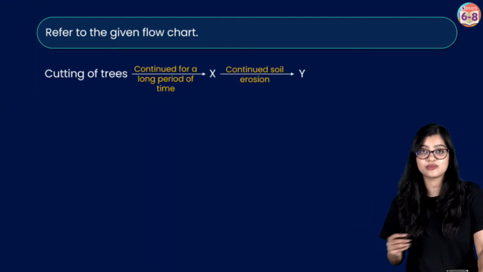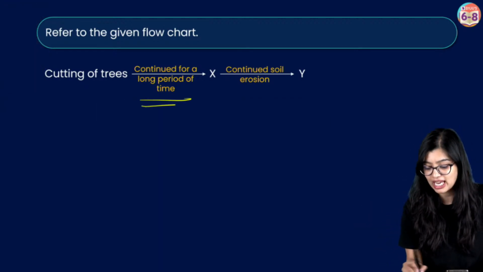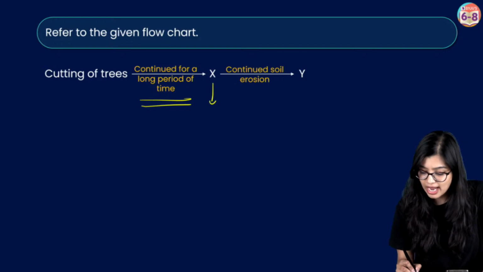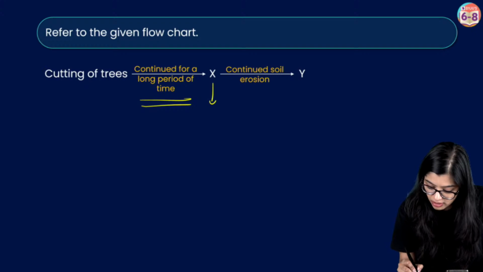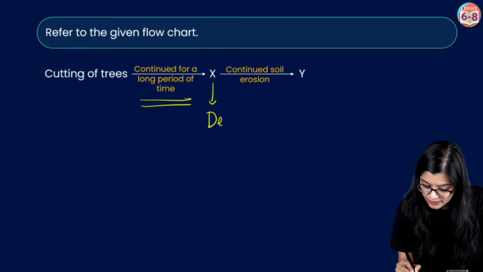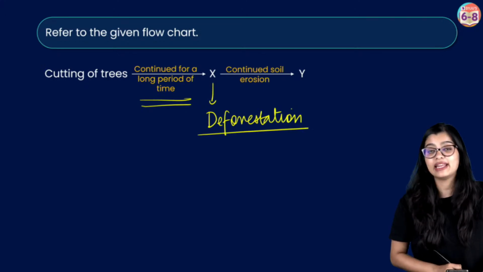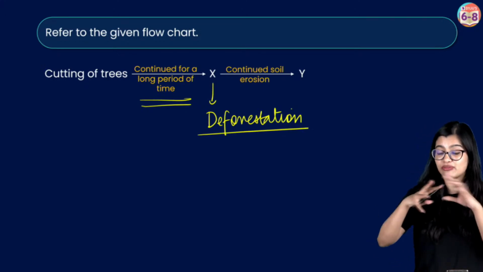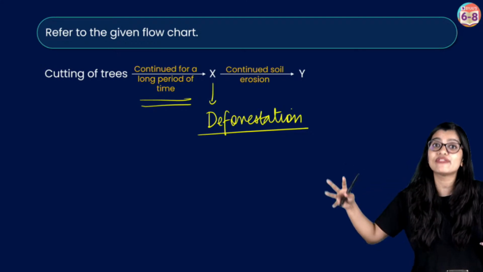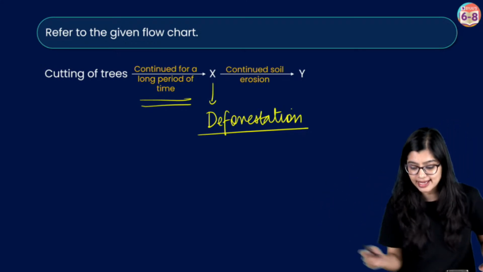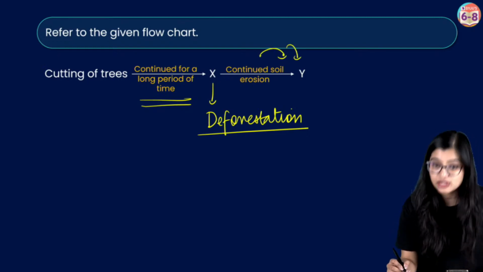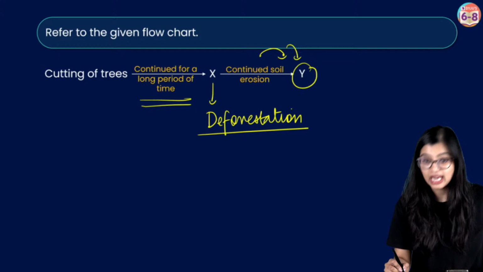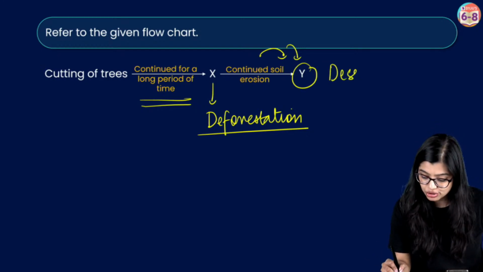Now, cutting of trees for a prolonged period of time, right? If I keep cutting trees in a certain area, this right here is what I call deforestation, right? Now, when deforestation remains, or if the land is devoid of any trees, what will happen? It is prone to soil erosion. Now, if soil erosion happens for a very long period of time, it will cause desertification, right?